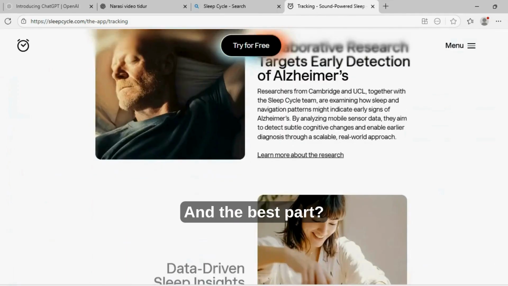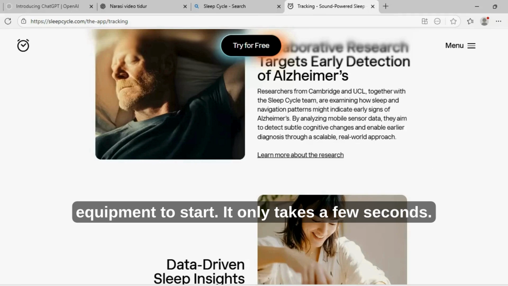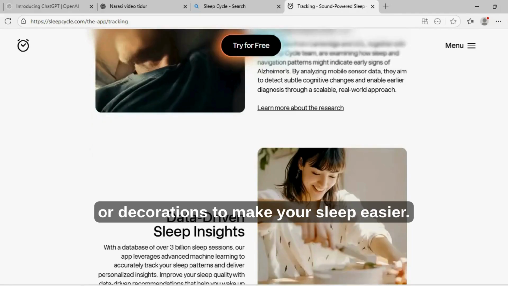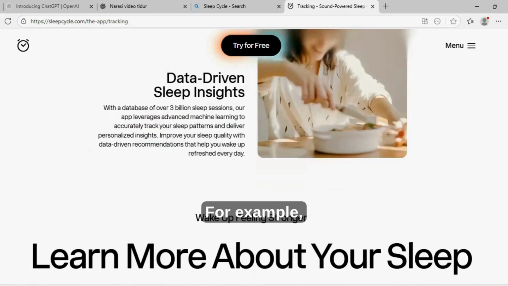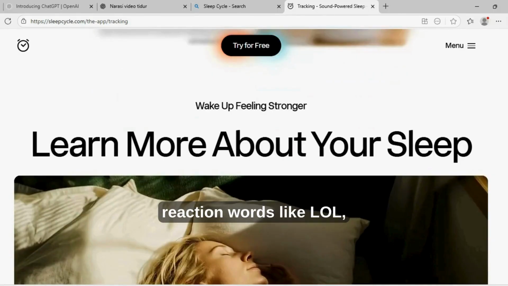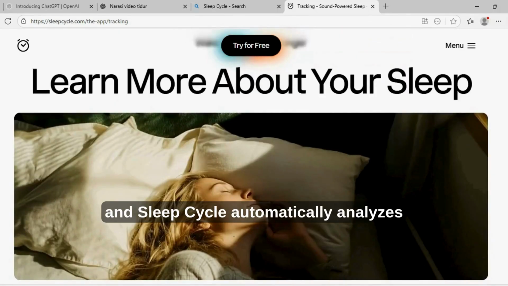If it doesn't remove it perfectly, you can use the eraser tool to manually clean up the edges. It only takes a few seconds. After that, you can add text, emojis, or decorations to make your sticker stand out. For example, you can add funny captions, reaction words like LOL, OMG, or even your face with different expressions.